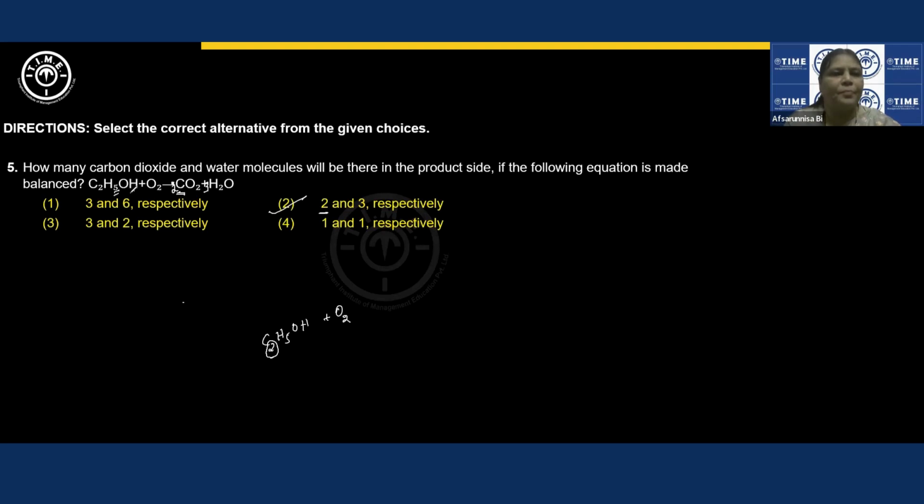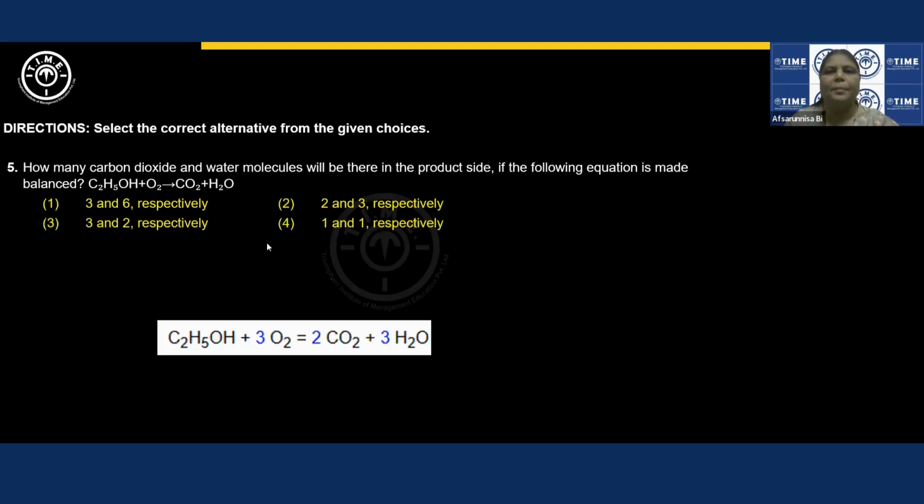We have 2 plus 1, 3 oxygens here. Here 4, 4 plus 3, right? 7. So we need to put here 7 by 2, or we can take 2 over here and then do it. But we are asked to answer only about CO2 and H2O, right? So 2 and 3 respectively. This will be the correct answer. This is a balanced chemical equation. If you want, you can take the screenshot.